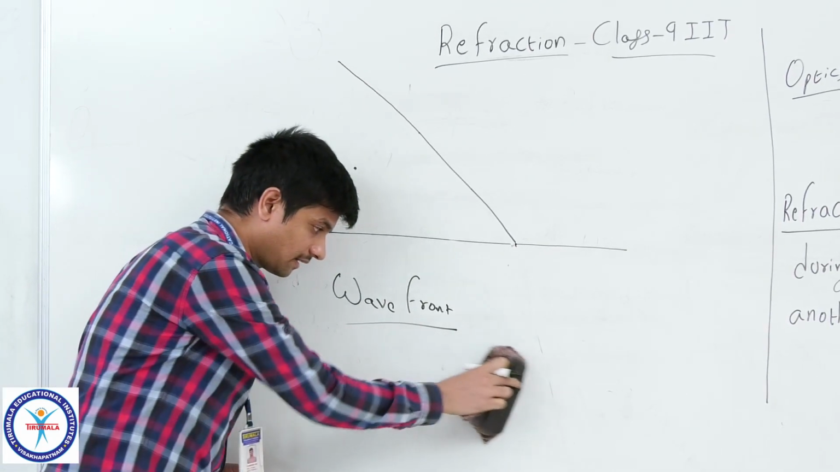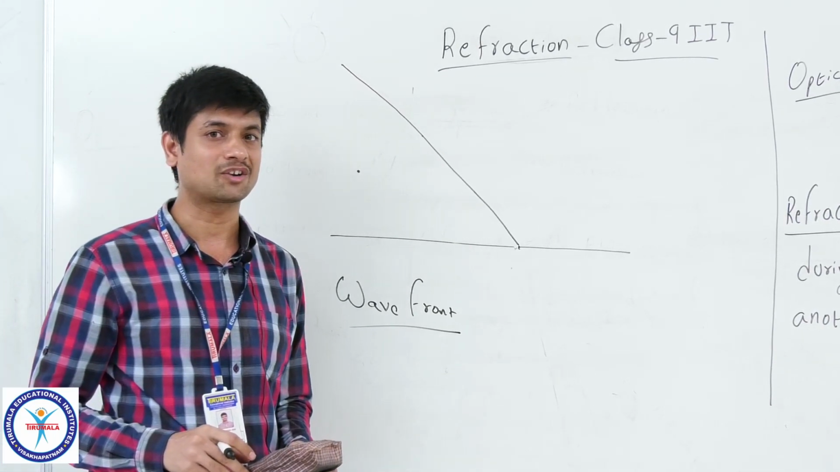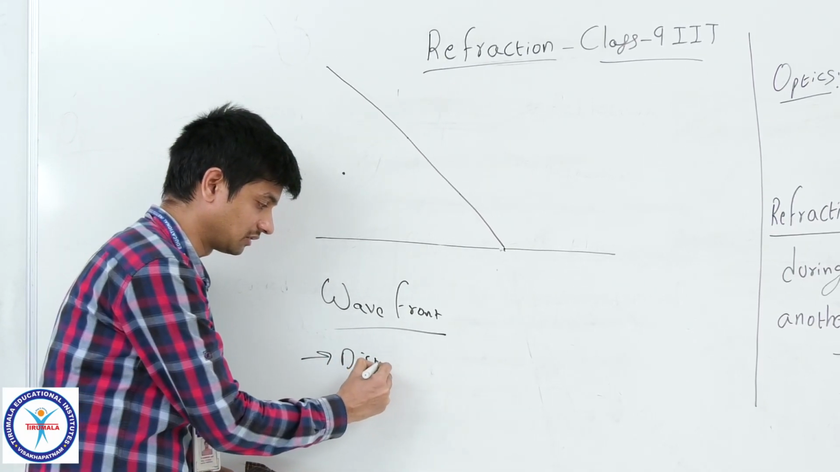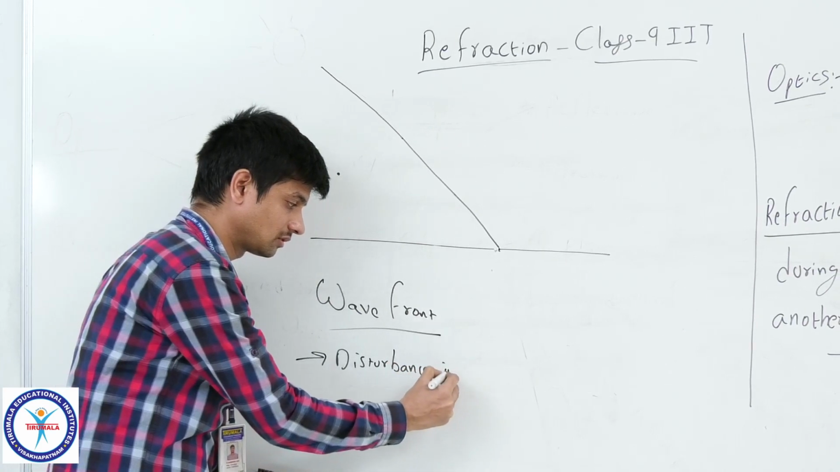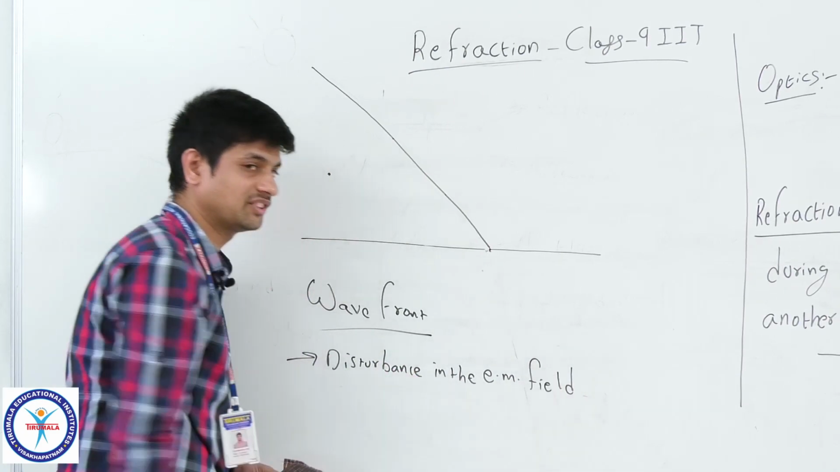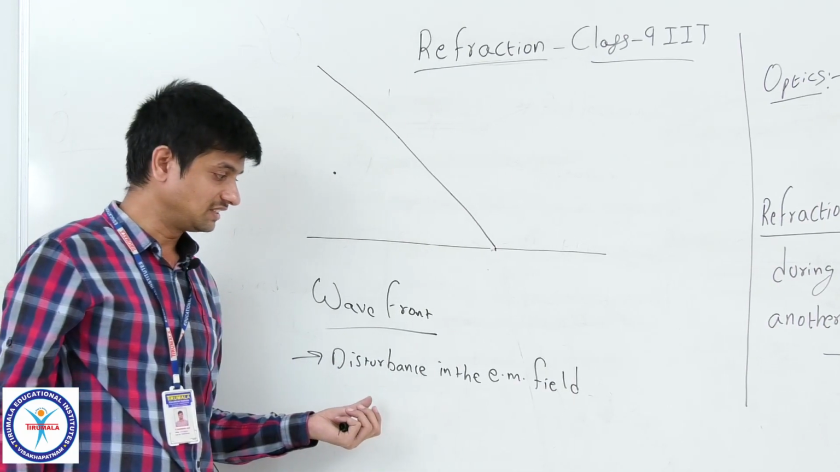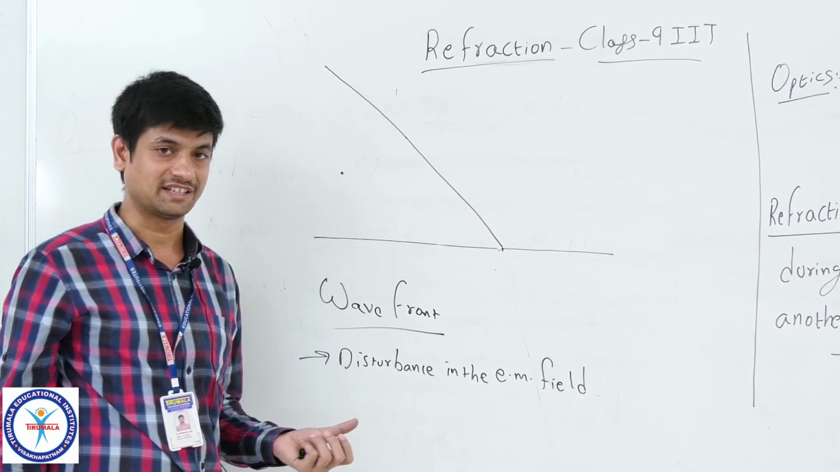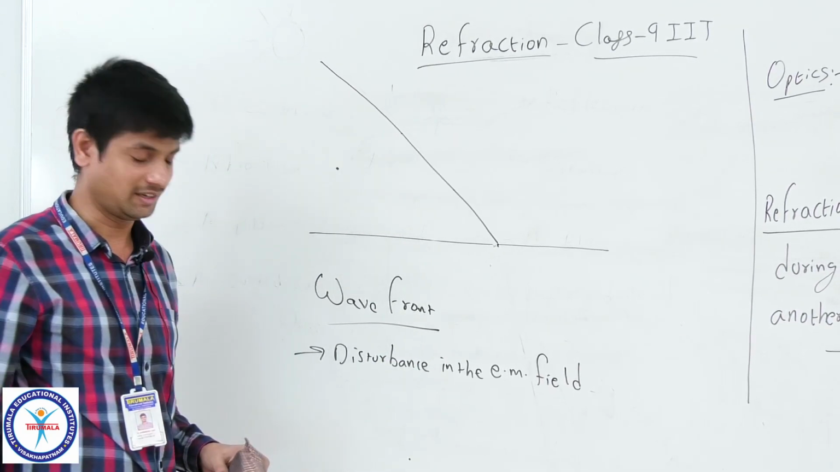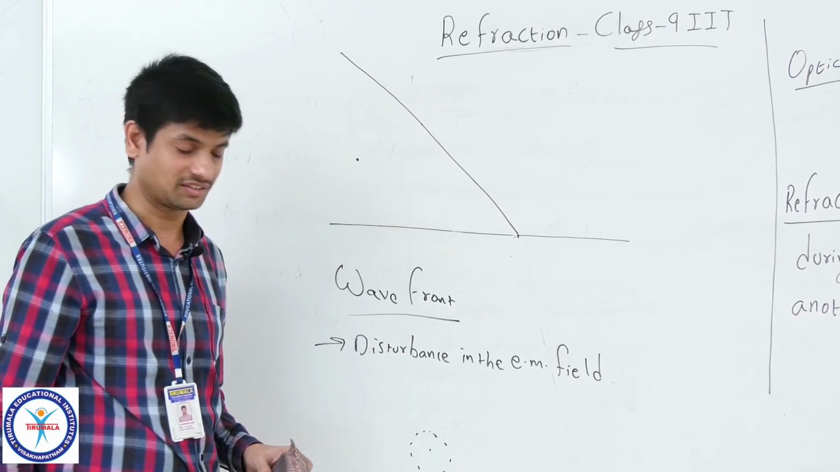Light means simply it's a disturbance in the electromagnetic field. What does it call? Disturbance in the electromagnetic field. How this disturbance will be occurred means this disturbance also explained by one of the scientists, Huygens sir. He said if the disturbance starts from one point, it forms a spherical disturbance like this.